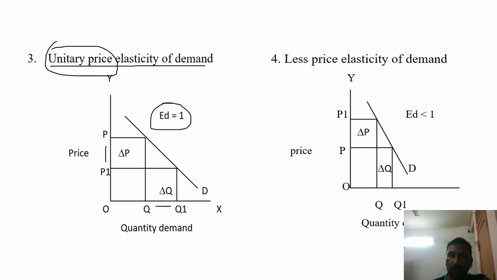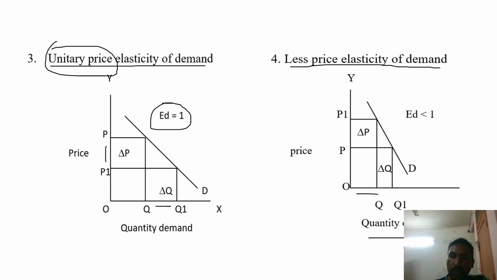The fourth one is less price elasticity of demand. It means when the price changes, the change in the quantity of demand is less than the change in the price level. This diagram will tell. In the fourth diagram, the initial price level is OP and the initial quantity demanded is OQ.